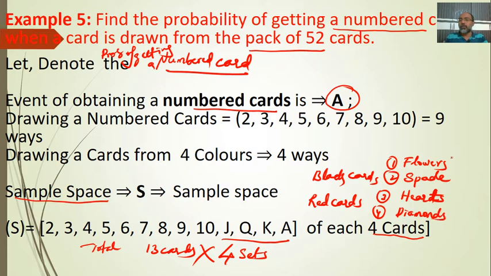To picturize this, you simply see like this, flowers is like this, and this is what we call a spade. I think it is not properly drawn.